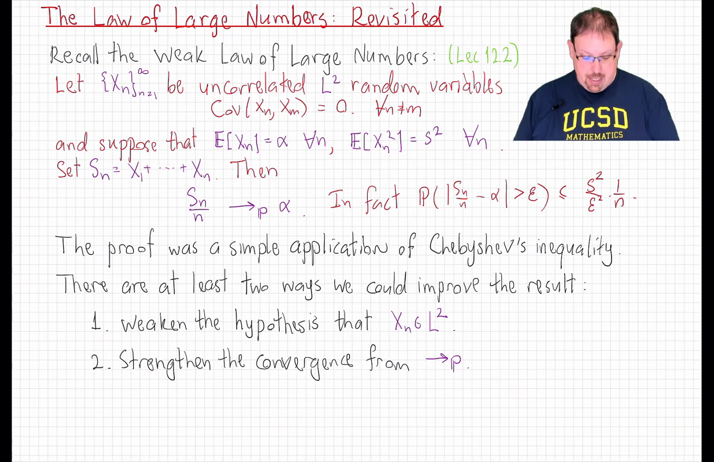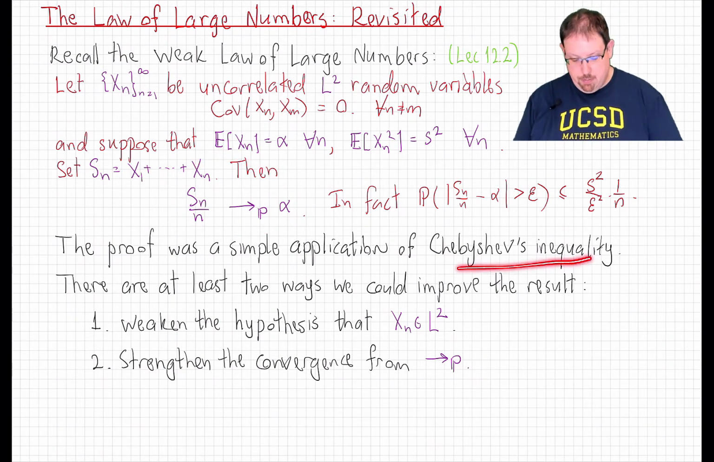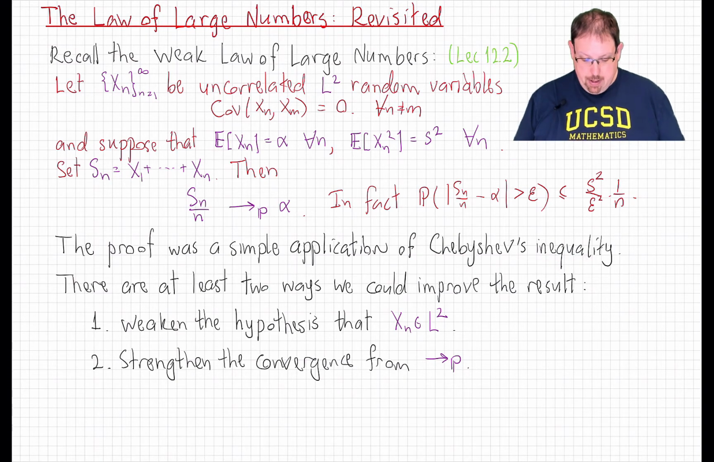The proof of this limit theorem was a simple one-line application of Chebyshev's inequality. As a result, we might expect that it's just not the best theorem that we could prove, and there are at least two shortcomings of it. Primarily, it's the notion of convergence. We only proved convergence in probability.